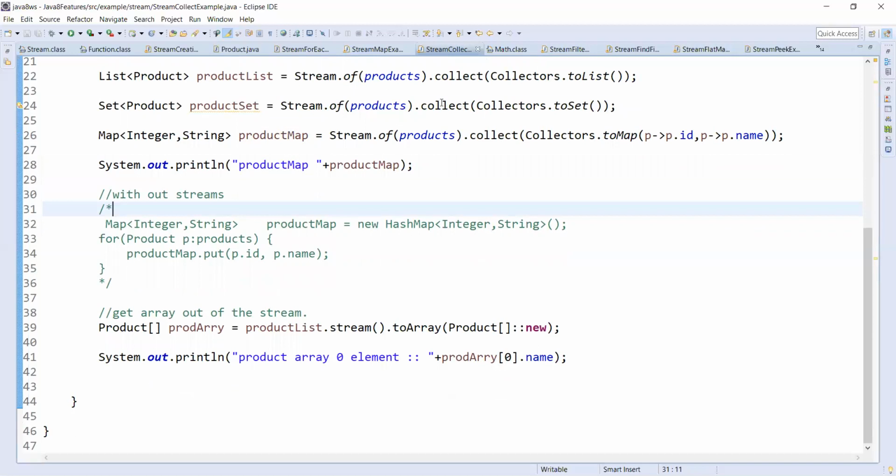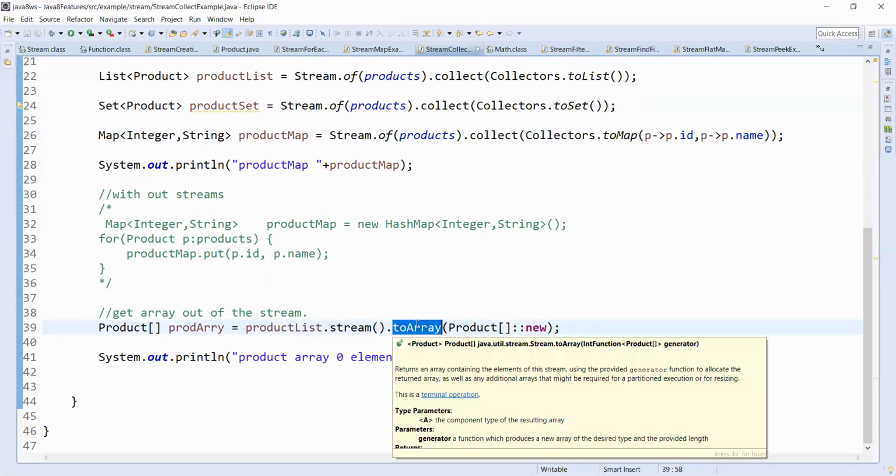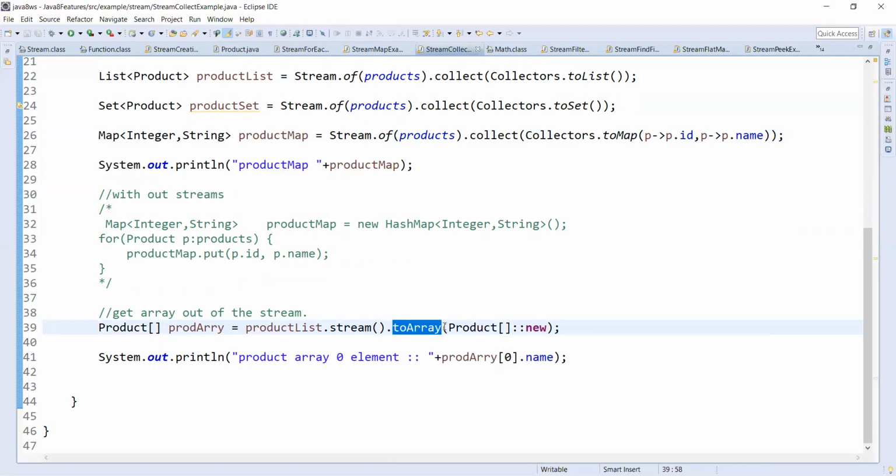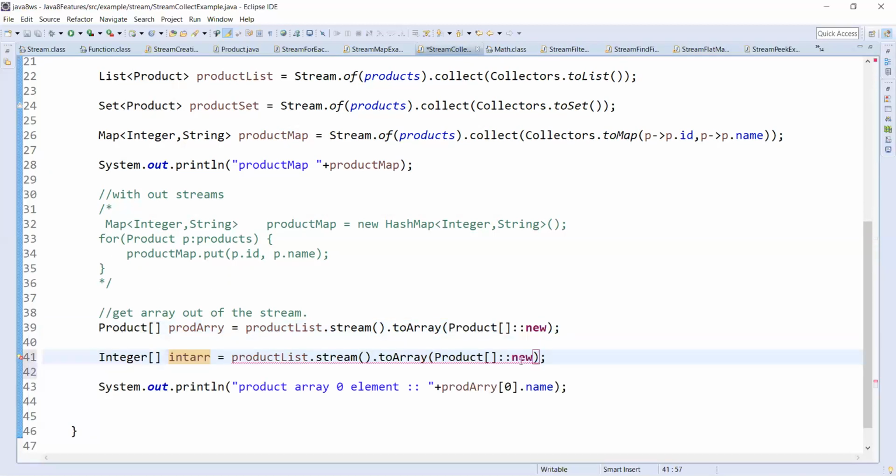Yeah, to get an array from the streams, we have another method called toArray. As we collect as list, set, map, we can also convert streams to array by using toArray. So here is my toArray, and what is my new element to be? My new element to be Product[]::new. We can specify that.